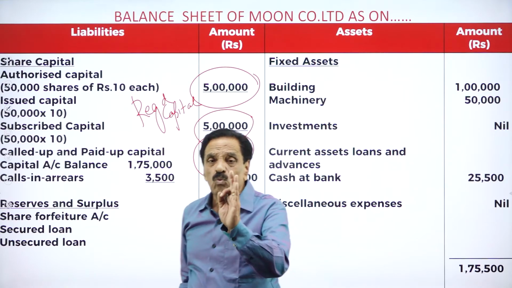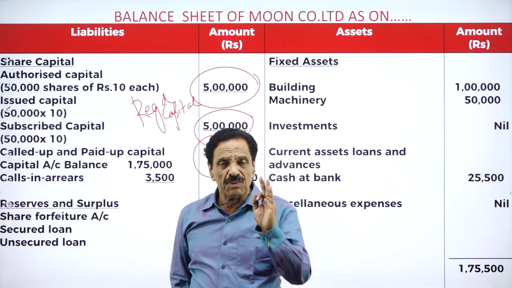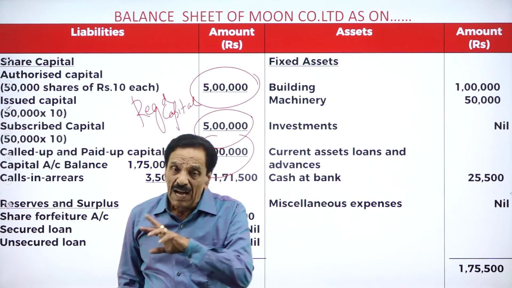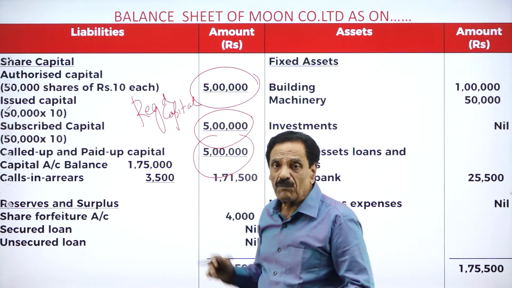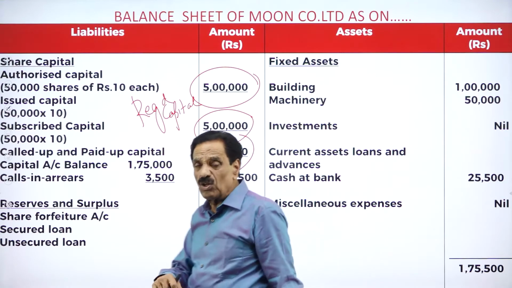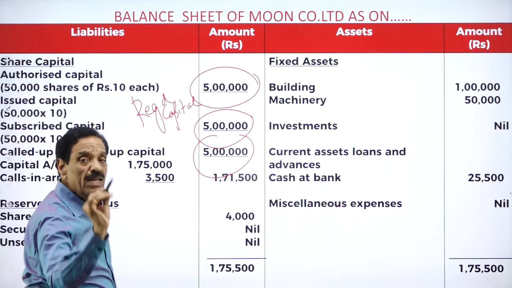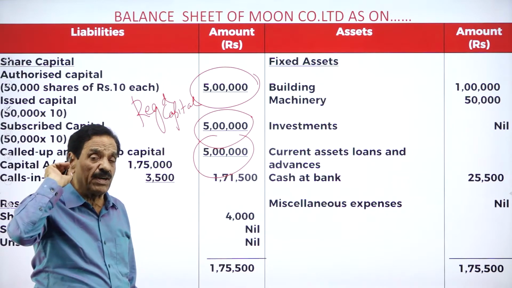5 lakh. Here, how much did we collect? 1,75,000. How? 1 lakh has been issued in the form of building. 50,000 has been issued in the form of machinery. Another 25,000 we collected from the public. I will show how this 25,000 will come. 1,50,000: 1 lakh in the form of building, 50,000 in the form of machinery.